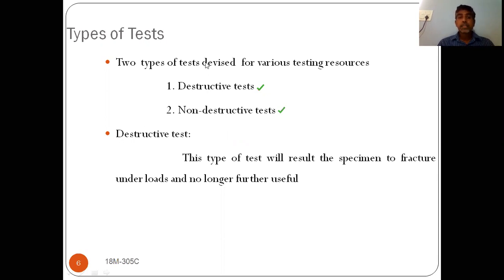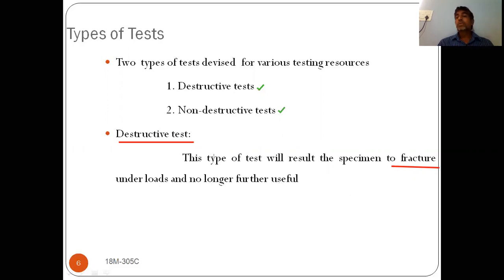What is meant by destructive testing? The name itself indicates destruction. That means we are breaking the material, we are fracturing the specimen, and only then will we find out the property. This type of test results in the specimen fracturing. The specimen will be broken under the loads and is no longer useful for further use.